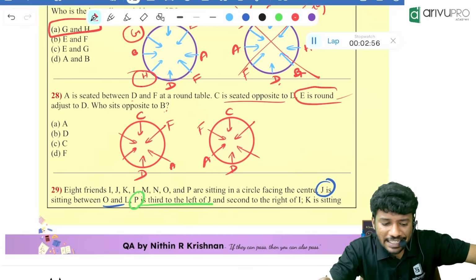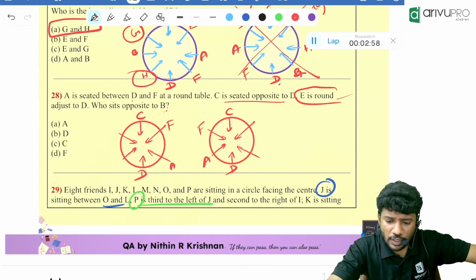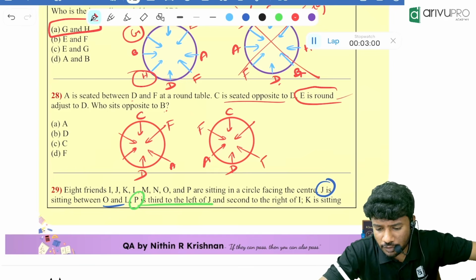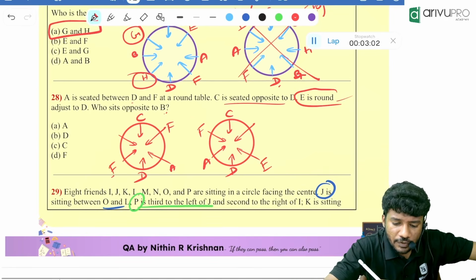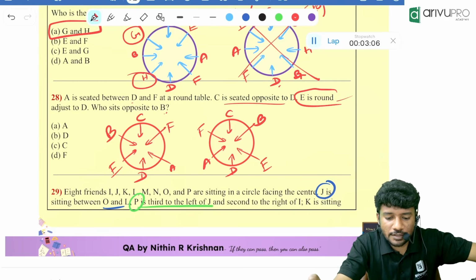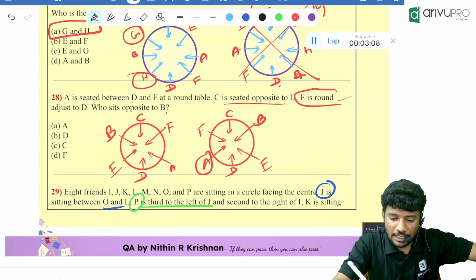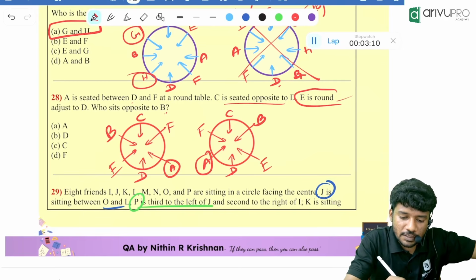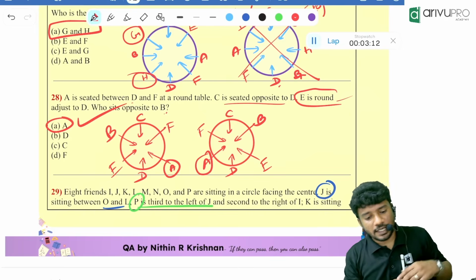So, E is round adjacent to D. Where will be the position of E then? Next to D. Then who is the remaining person? B. Now, what is the answer? Who is opposite to B? E is the answer. Option E is the answer.